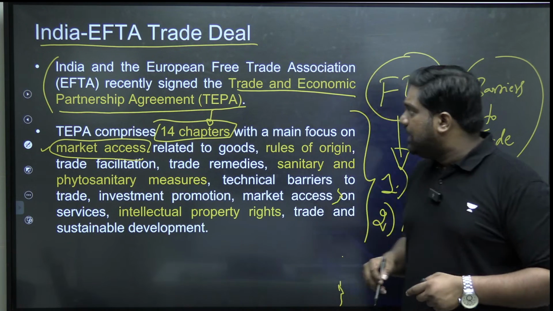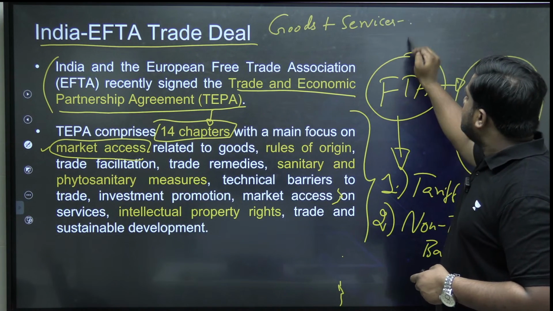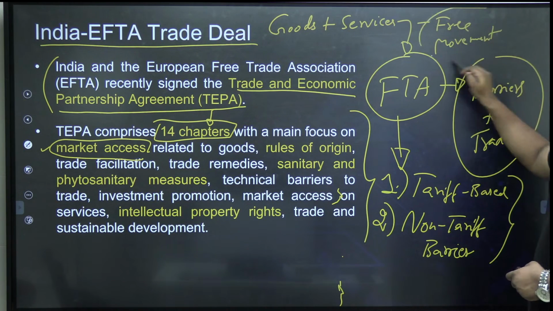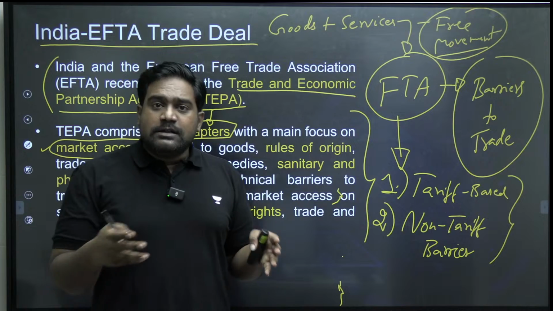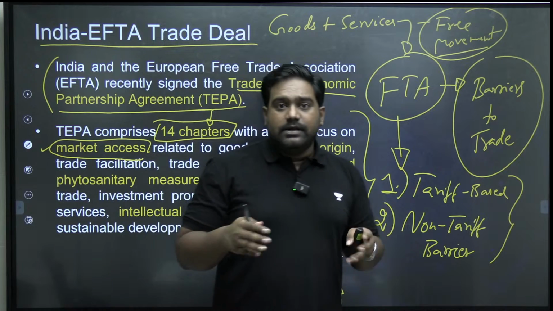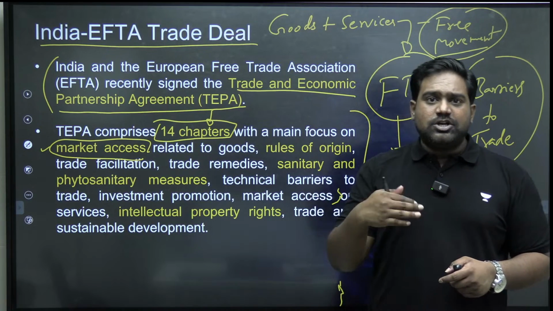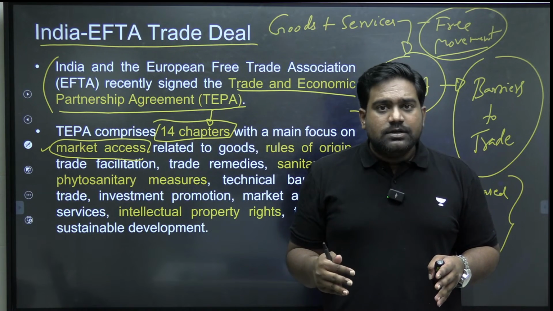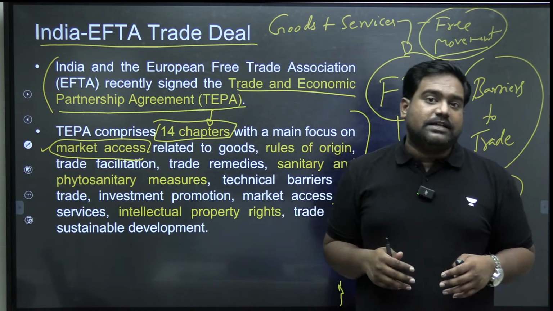It could cover services as well. Such an agreement can cover both goods and services, providing free movement by reducing the tariffs. So such a trade agreement can focus on the non-tariff barriers as well, to synchronize the laws and policies and regulations, to establish common standards, quality standards. Then to ensure that intellectual property laws, competition related laws are in synchronization between the two countries, so that there is an easy way to trade with the other country and easy way to bring investments into the other country.